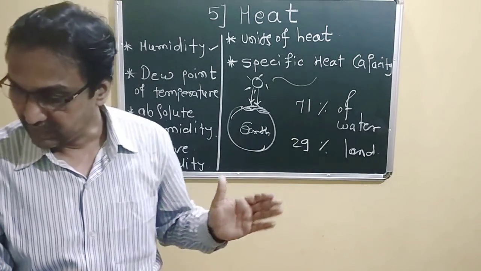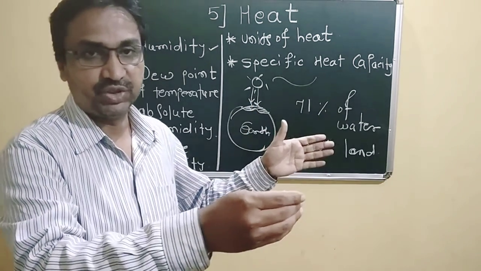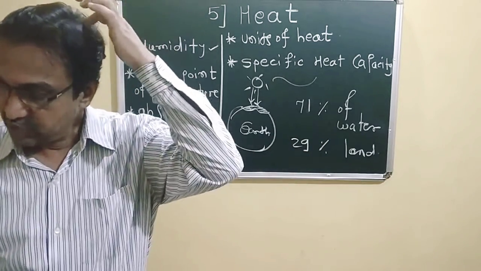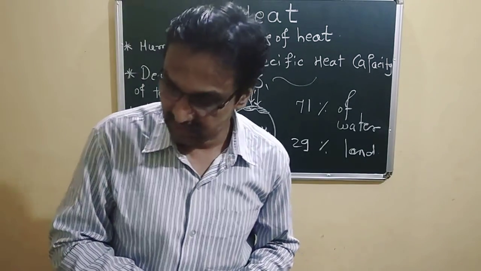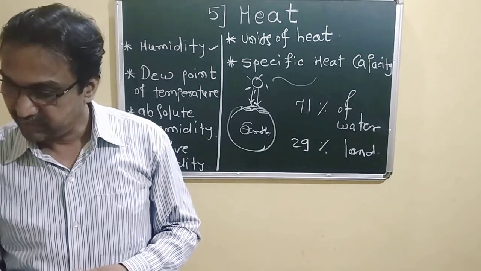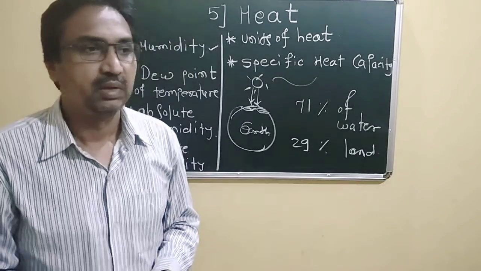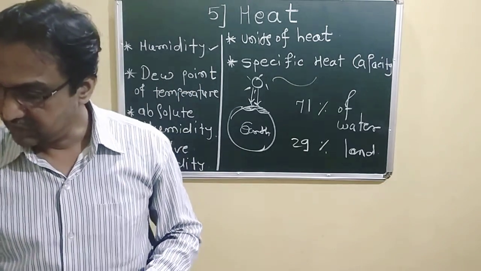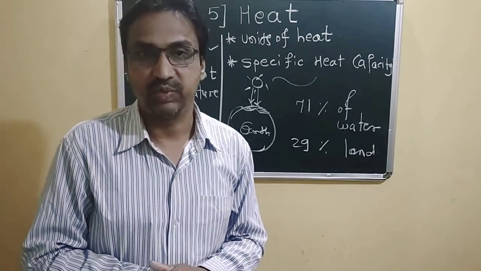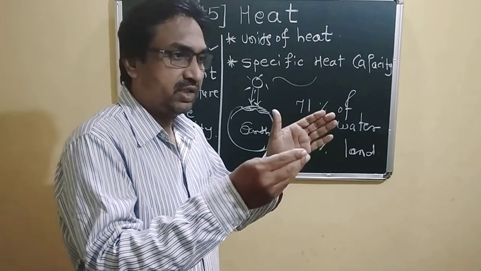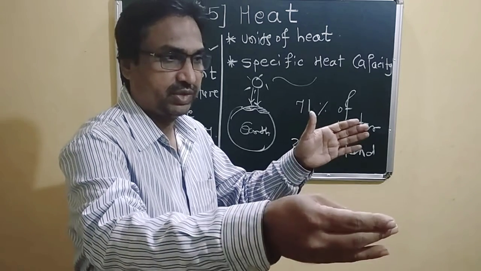They have shown that for a given volume of air at a specific temperature, there is a limit of how much water vapor is contained in that air. If the amount exceeds the limit, then the excess vapor converts into water droplets. There is a certain limit of containing water vapor in a certain volume at a certain temperature.